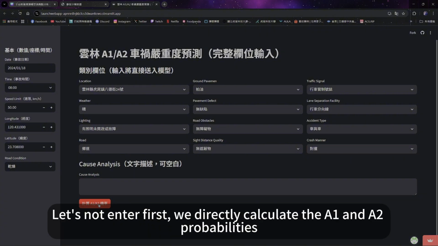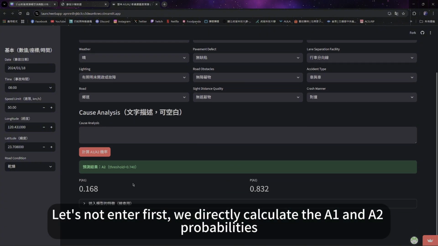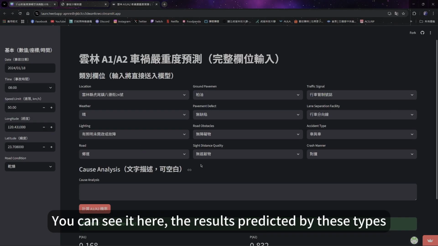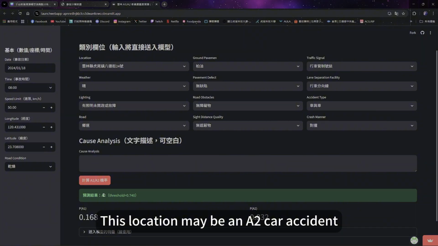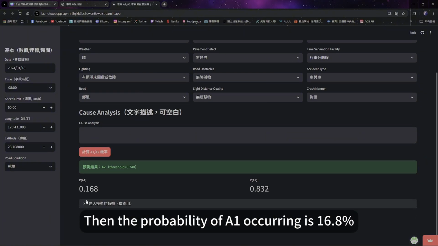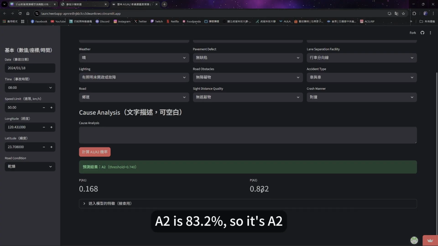Let's not enter it first, we directly calculate the A1 and A2 probabilities. You can see here the results predicted by these types. This location may be an A2 car accident. The probability of A1 occurring is 16.8%. A2 is 83.2%, so it's A2.